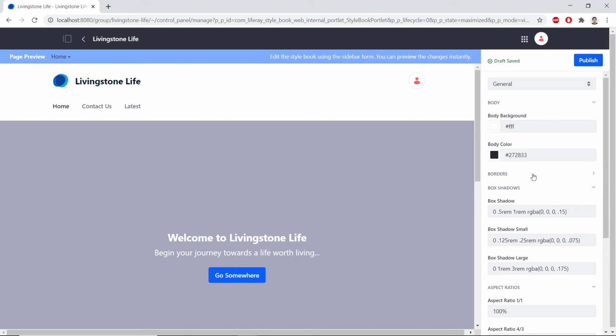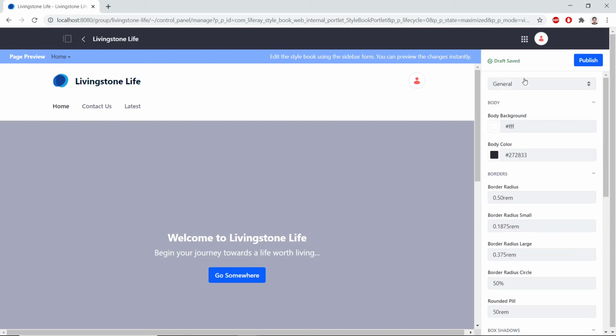Now we'll edit additional settings for the Livingston Lifestyle book. So we'll find color system again. We'll find general. The body background, we'll change this to the following. And for the body color, we'll change this to the following.